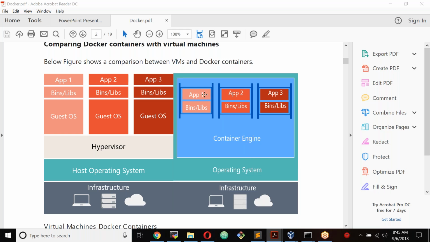Let's assume this container is built in one environment. I can take this container and put it in another environment, such as QA and testing environments, and you can push it to staging and production. Different environments I can push it to. The container engine can be installed on any operating system, right? Yes, Windows. Linux containers work only on the Linux operating system. Windows containers work only on the Windows operating system right now.